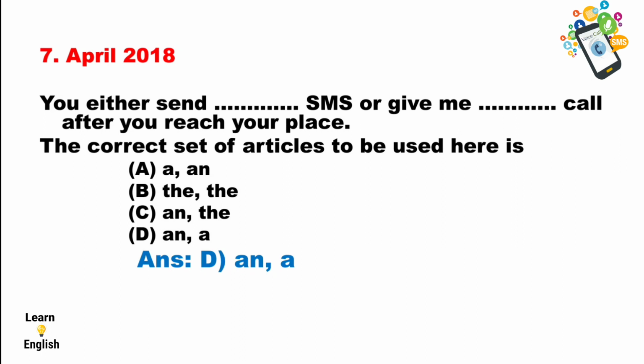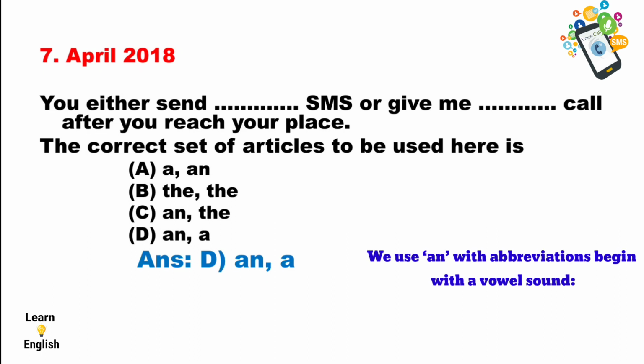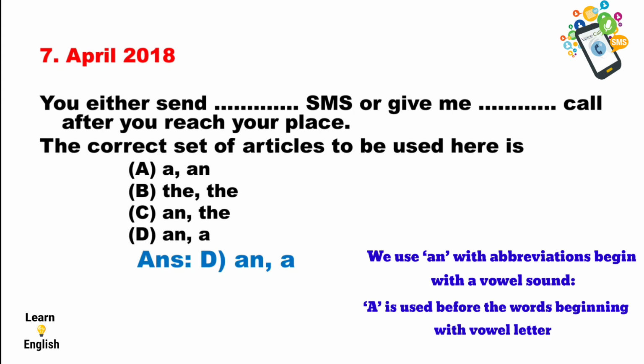Why is the answer "an" and "a" correct here? As you all know, we applied a rule here. The rule is we use "an" with abbreviations that begin with a vowel sound. "A" is used before a word beginning with a consonant sound. Therefore, the first one is an abbreviation, an SMS. The second one is a word beginning with a consonant sound, a call. This rule is applied here. That's why the answer "an" and "a" is correct.